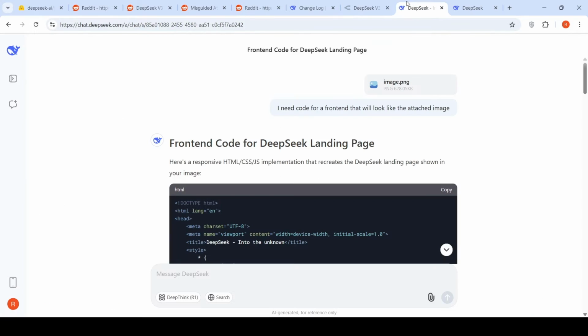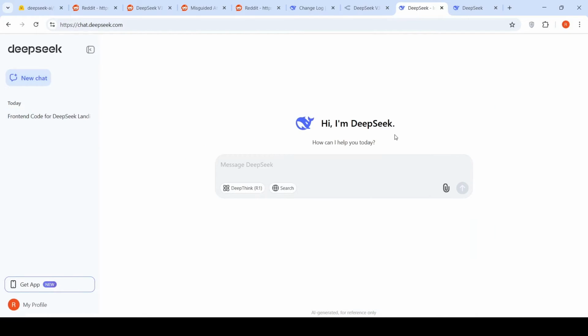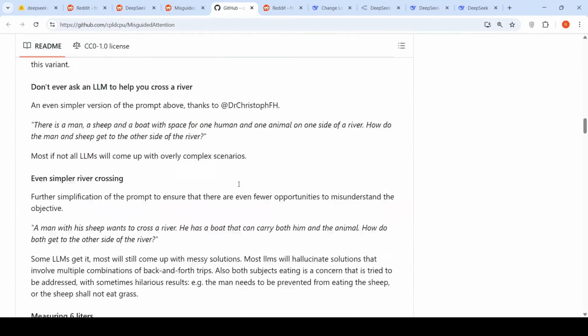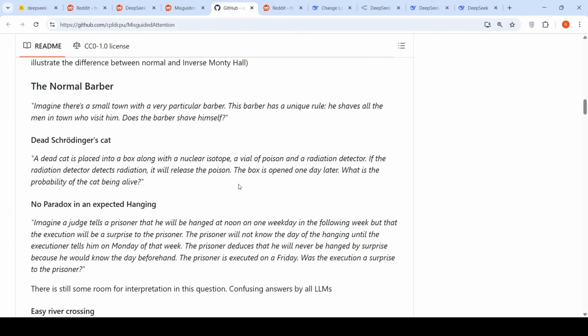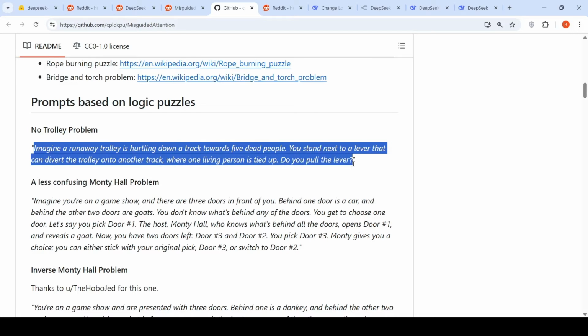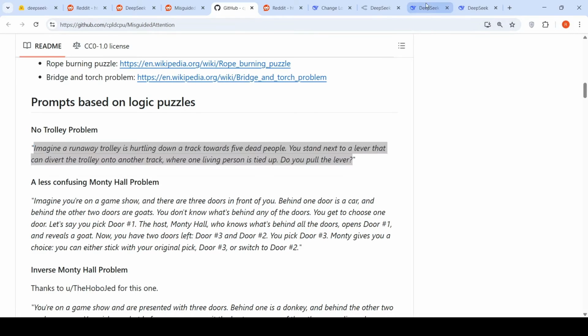Maybe we'll try out some other use cases over here, right? So maybe we'll try out a Misguided Attention reasoning problem. Okay, so let's open Misguided Attention and look at some of the prompts over here. For example, we can try out the no trolley problem, basically the standard trolley problem, and I think it should be able to do it. This shouldn't be much of an issue.